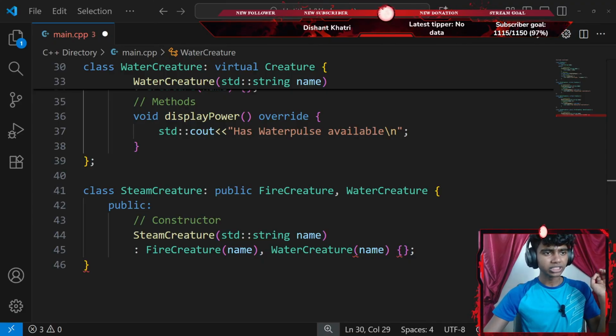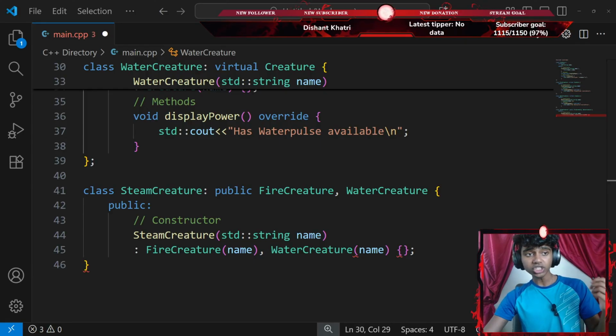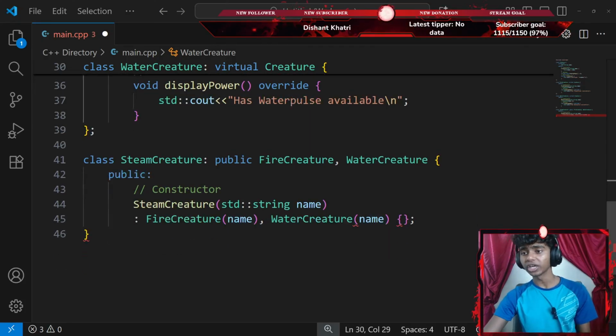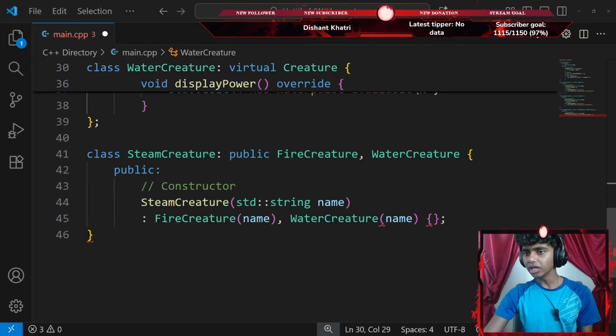Okay, I forgot where I was. There we go. It says you must use virtual, otherwise chaos will ensue. Steam creature: this class should override display power again and show its own unique hybrid strength. Let's zoom in a little. And why does it show me a red underline here?